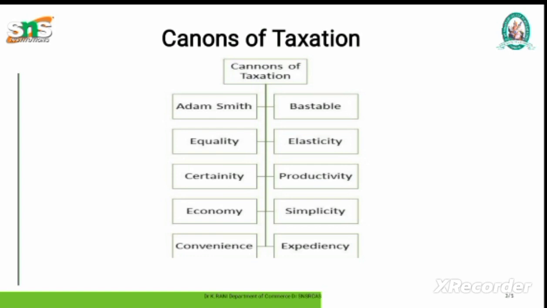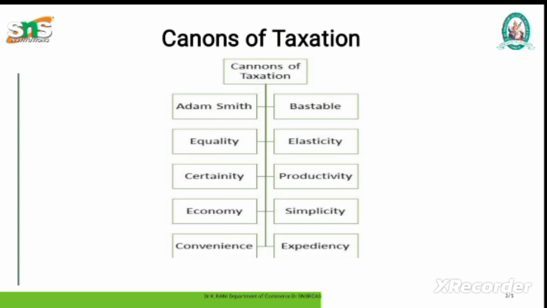Canons of certainty. The tax that an individual must pay should be certain and not arbitrary. According to Adam Smith, the time of payment, the method of payment, and the amount to be paid, the tax liability, should all be apparent to the contributor and everyone. As a result, the canons of certainty encompass a wide range of concerns. It must be certain for both the taxpayer and the taxing authority.